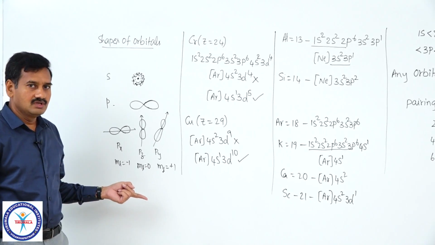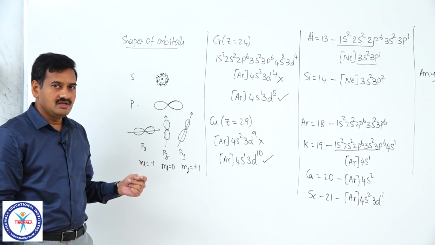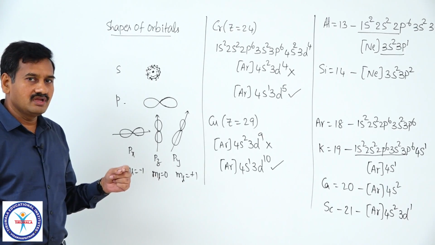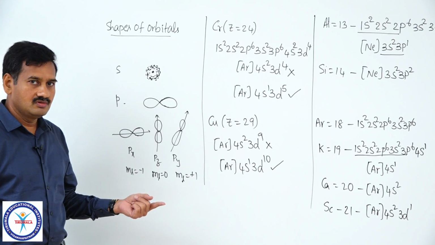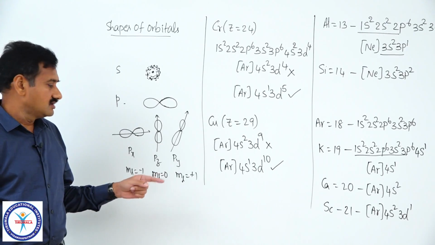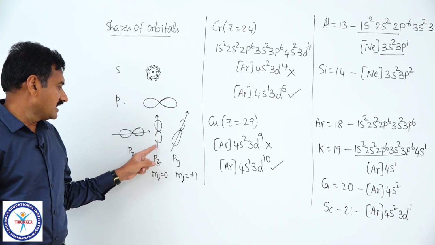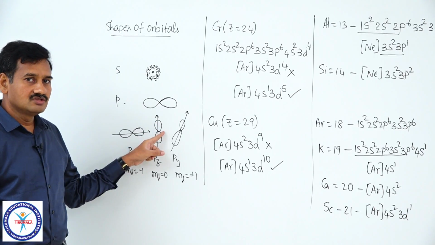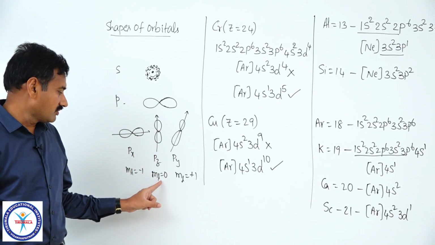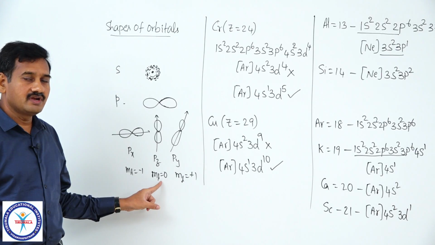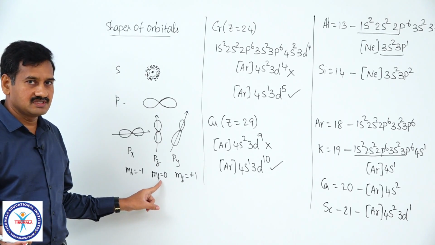For example, in a p subshell, if magnetic quantum number is given as 0, we can say that the orbital is oriented along z axis. So, by knowing the value of magnetic quantum number, we can predict the orientation of orbital in space.